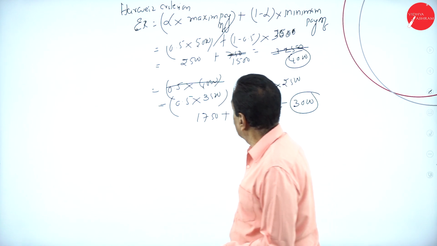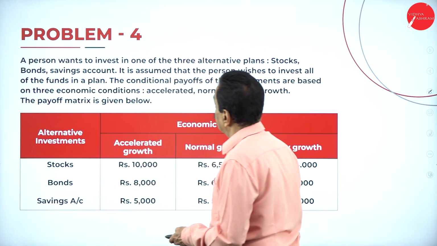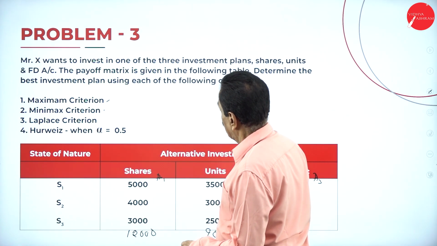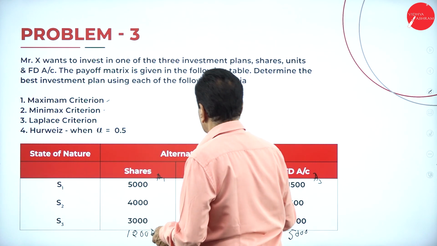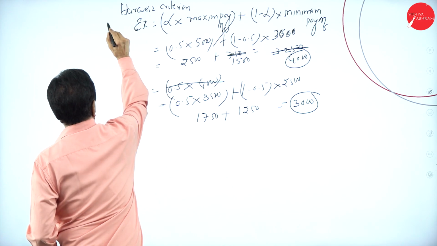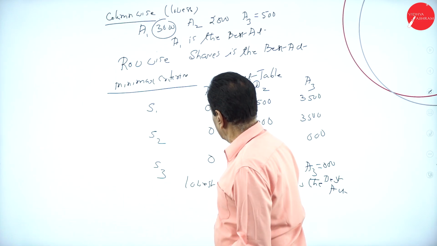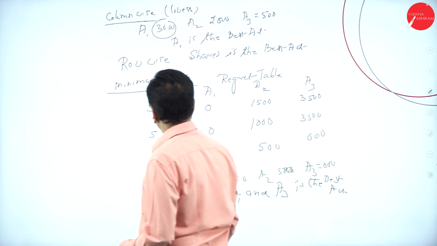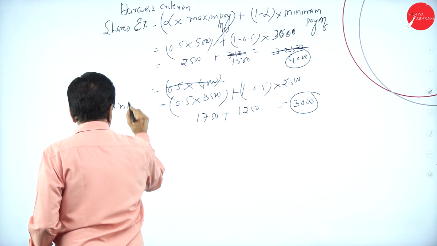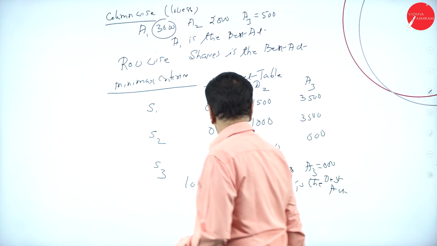What is the next one? This goes to here now. So shares we have done. First is shares. Then second is units. Third is FD. Come back to FD.